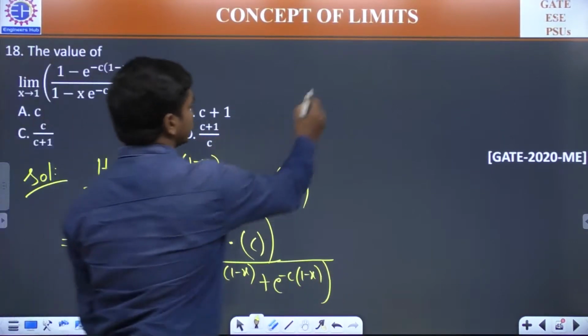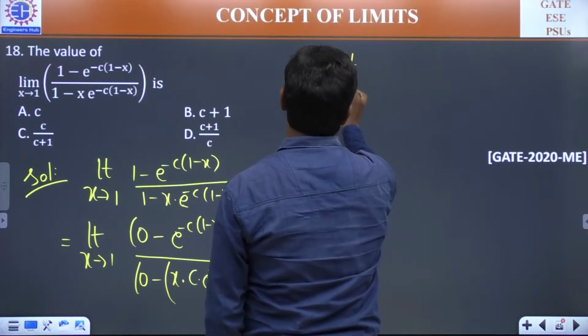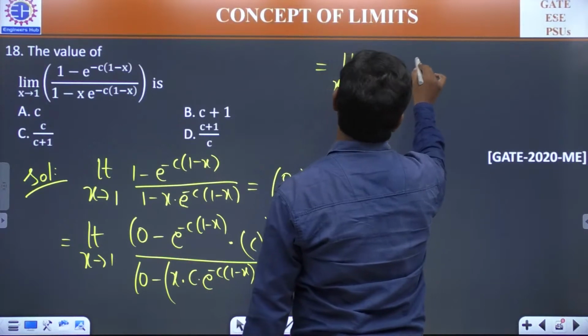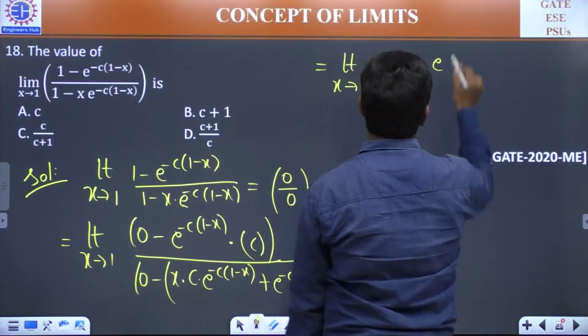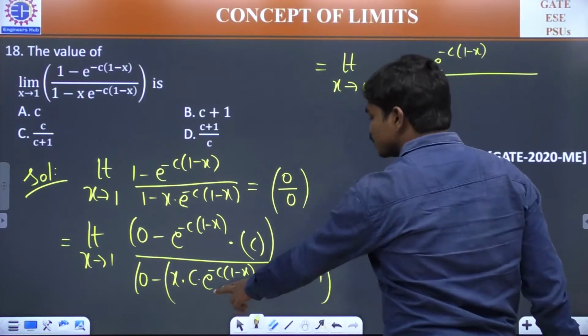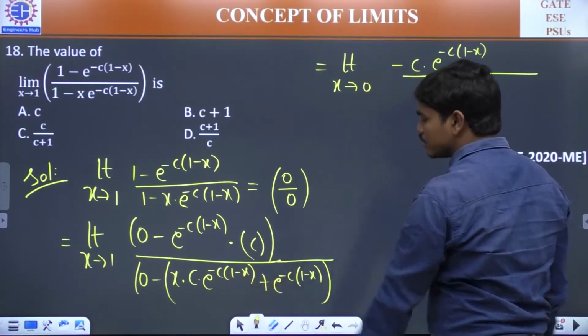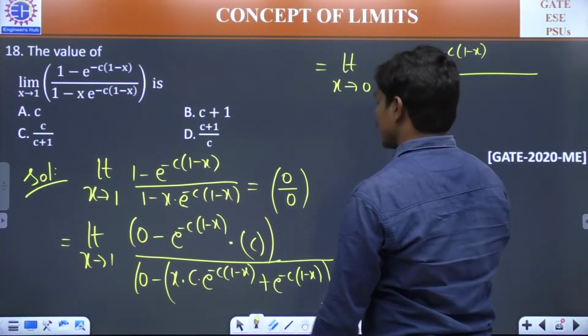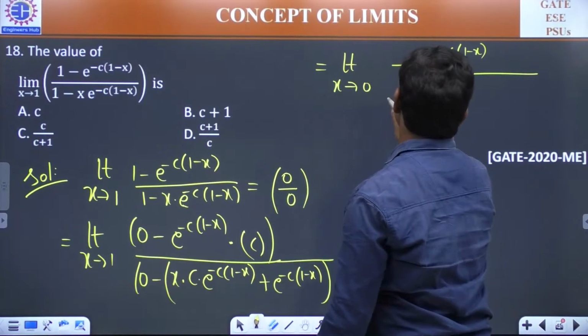So let us write these terms together. Limit x tends to 1 of minus c into e power minus c into 1 minus x, divided by, in the denominator both these terms contain e power minus c into 1 minus x. So let us take that common, and of course there's a minus sign here.